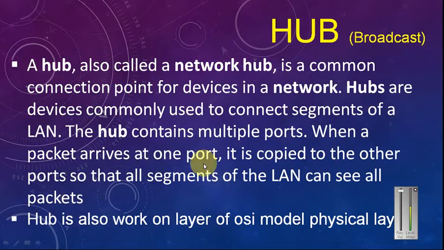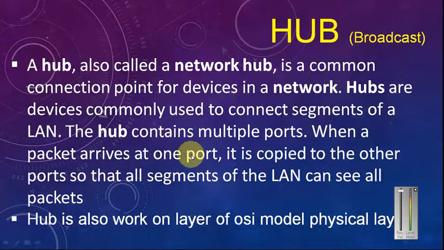And another thing you have to keep in your mind, friends: a hub works on which layer of the OSI model? The physical layer of the OSI model. And a hub is also broadcast. What is broadcast?